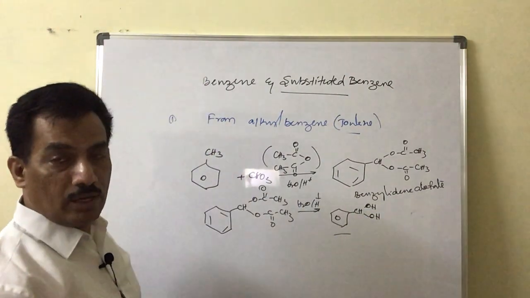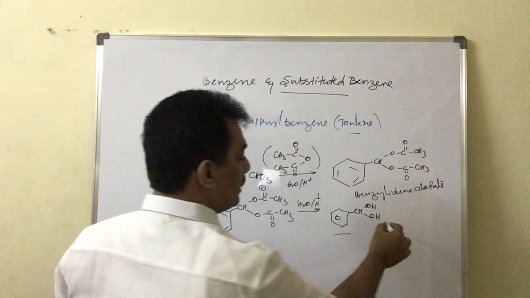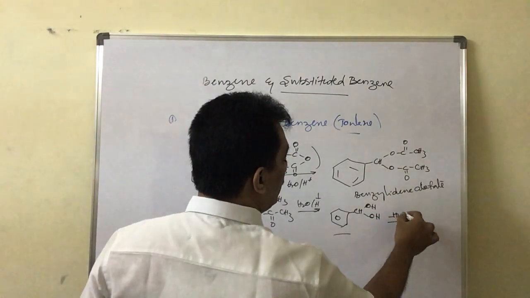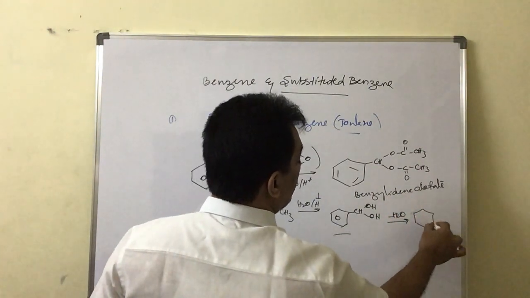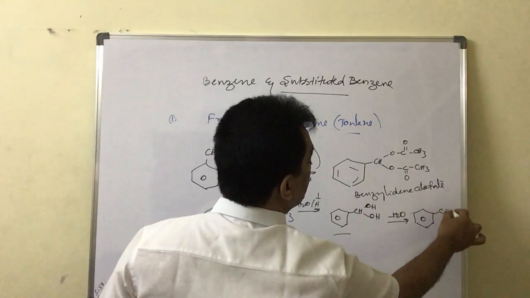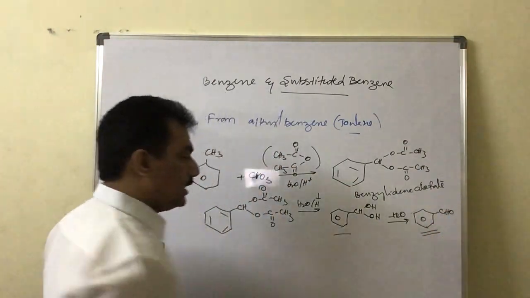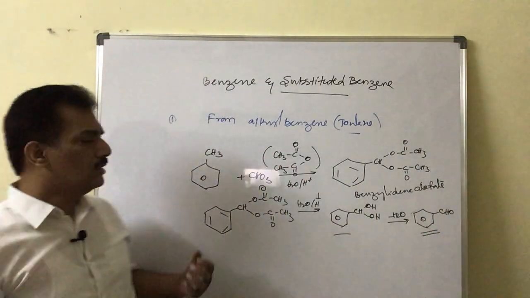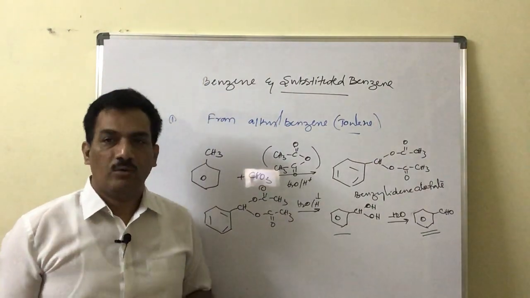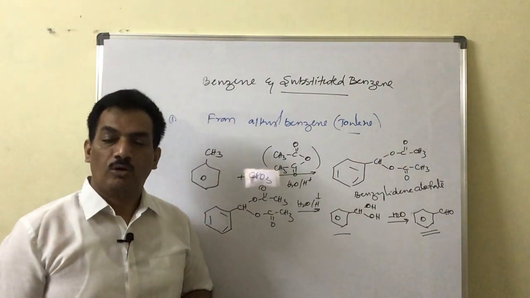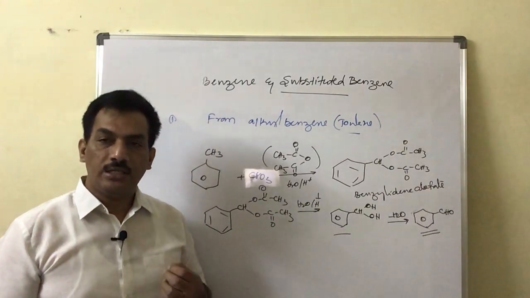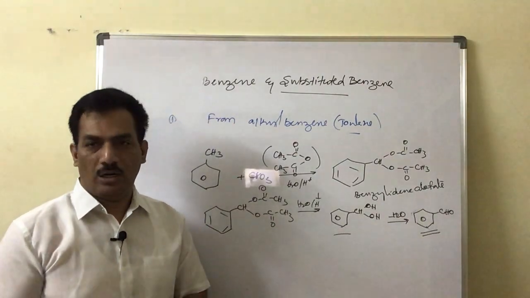We know gem diols are highly unstable. Immediately they will eliminate a water molecule, and thereby they give benzaldehyde. This is the final product. So by using chromyl chloride or chromic oxide, we can oxidize toluene into benzaldehyde.